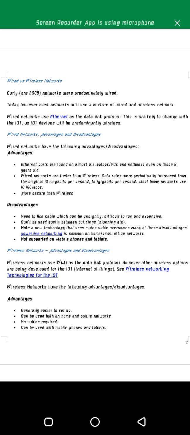This is unlikely to change with the Internet of Things, as Internet of Things devices will be predominantly wireless. So most of the Internet of Things devices are wireless devices. We're talking about smartwatches, smartphones, smart TVs, and any other smart device you have in your home. All these will be wirelessly connected, so they won't be able to use the Ethernet cable to network.